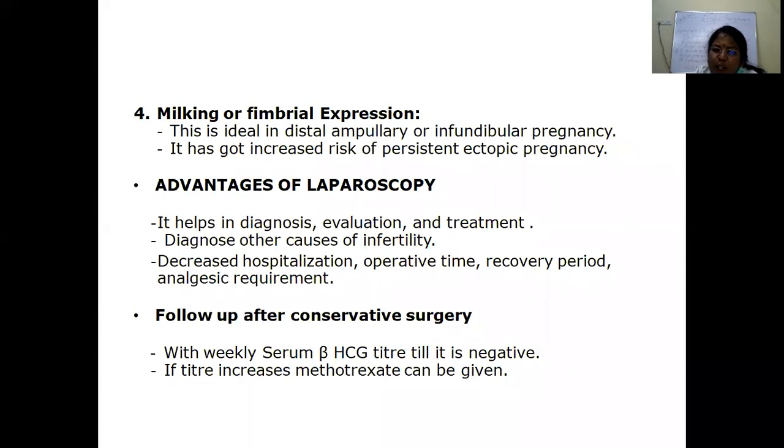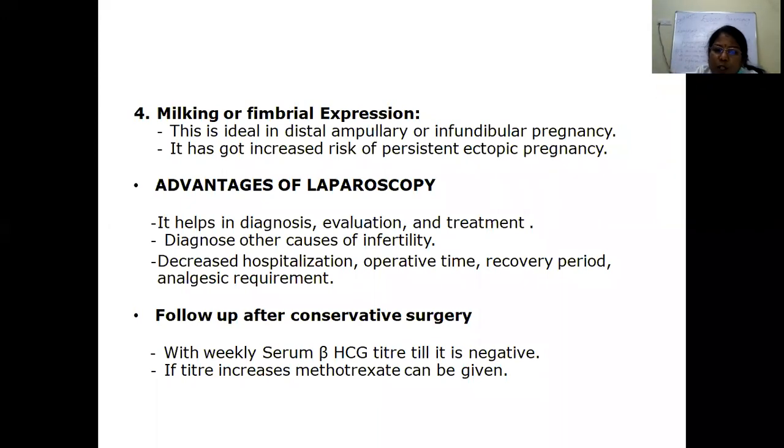Milking or fimbrial expression can be done when there is a distal fimbrial or infundibular pregnancy and the other tube is healthy, but there is a chance of persistent ectopic. With this conservative treatment, the most important concern is that small trophoblastic tissue can be retained, and this can lead to persistent or chronic ectopic.